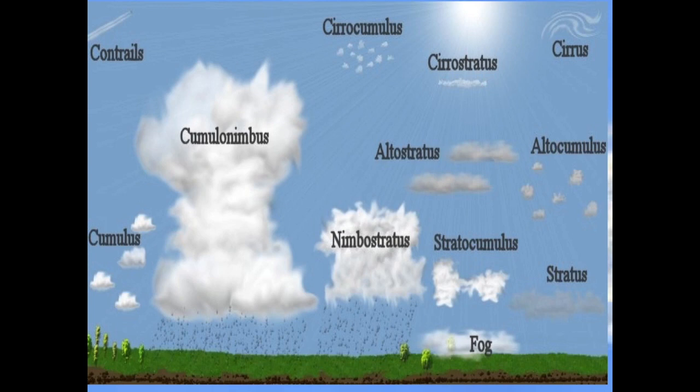So if we combine some of these different terms, we have a stratus cloud, and it's kind of in the middle. We can call that an altostratus. Or you have your cumulus clouds that are in the middle. We can call that an altocumulus. We can have cirrocumulus. We can have stratocumulus.